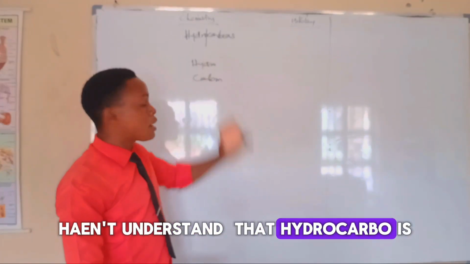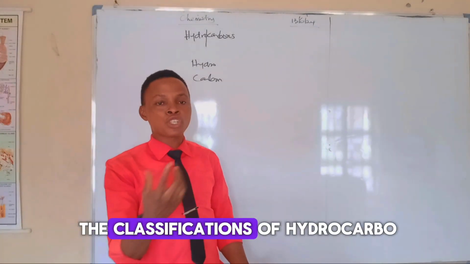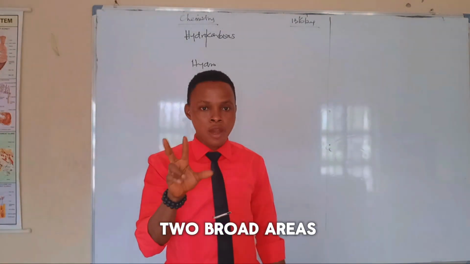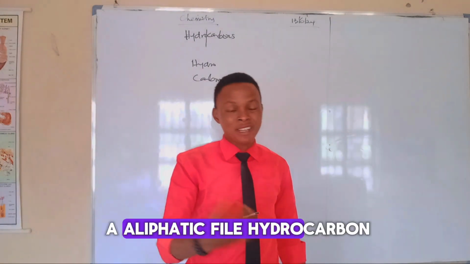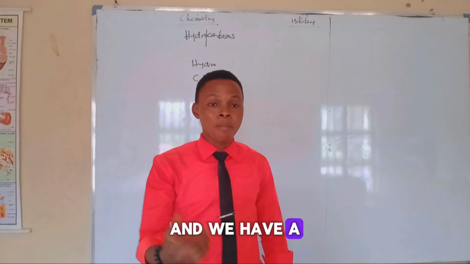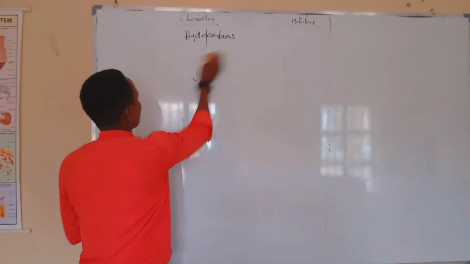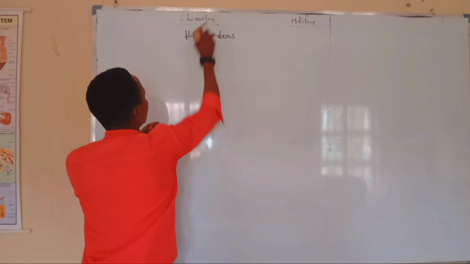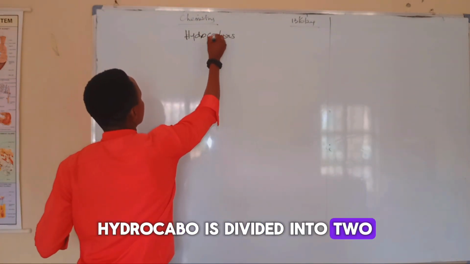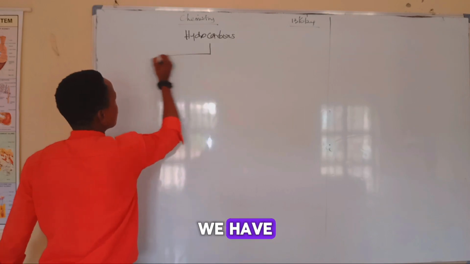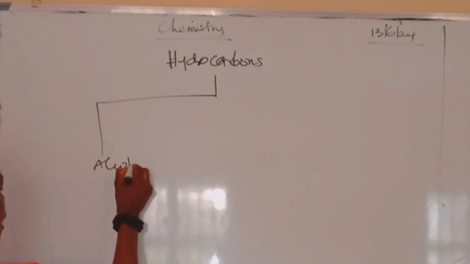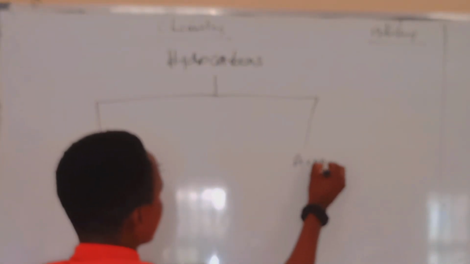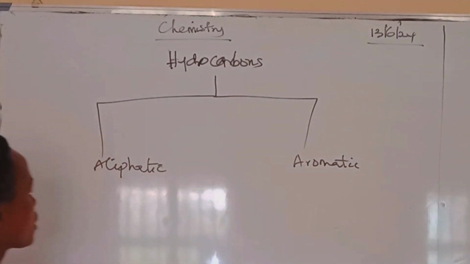If we understand what hydrocarbon is, we can now look at the classifications of hydrocarbon. Hydrocarbons are classified into two broad areas. Number one, we have the aliphatic part of hydrocarbons and we have the aromatic part of hydrocarbons. So hydrocarbon is divided into two: we have aliphatic and we have aromatic.